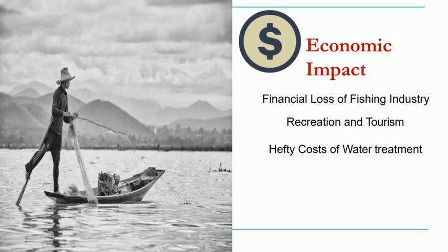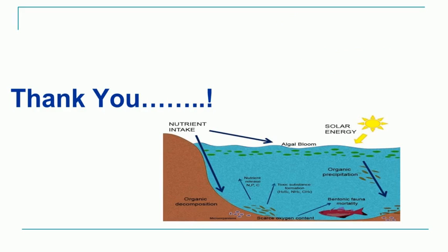So with this, we have concluded today's lecture on eutrophication of lakes and rivers. If we summarize today's lecture, we have understood what is meant by eutrophication. There is an increased nutrient load in the water body, due to which there is a large growth of algae. The algae will cover the entire water surface, due to which sunlight cannot penetrate. So the plants which were growing in large numbers due to the nutrients will start dying.